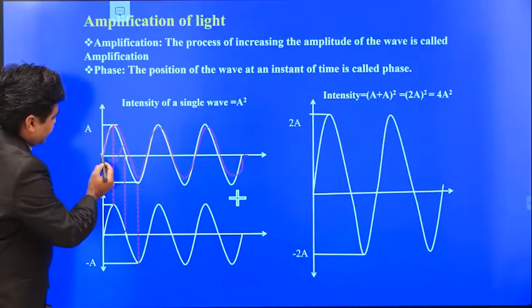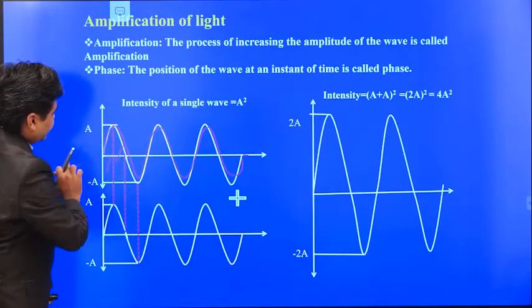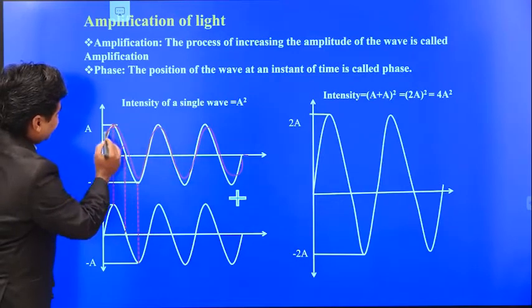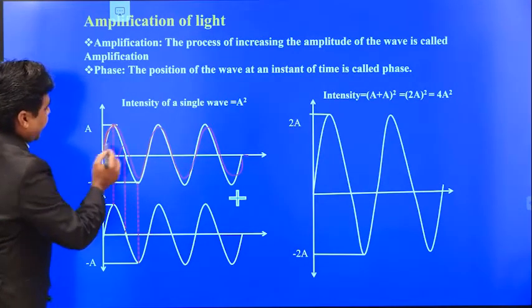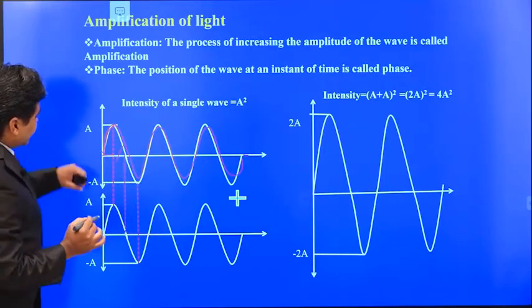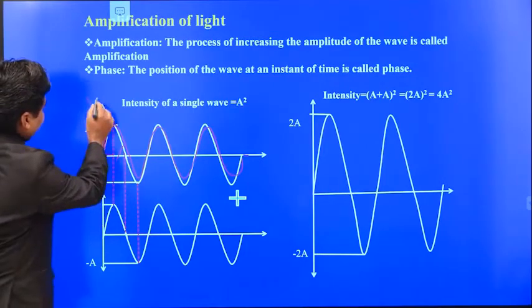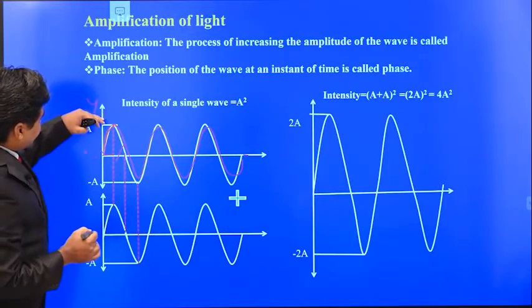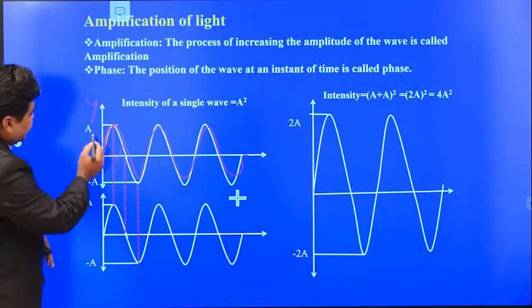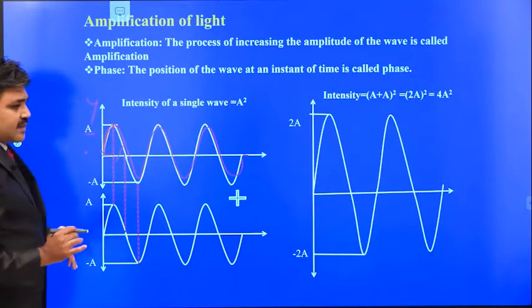Okay, so the amplitude of this wave, the maximum height raised by the wave from the mean position, is known as the amplitude. Here this is the amplitude, along the y direction, let us say this is the y direction. The maximum height raised by the wave we call the amplitude, and we designate it with the letter A. So this is the amplitude of the wave.